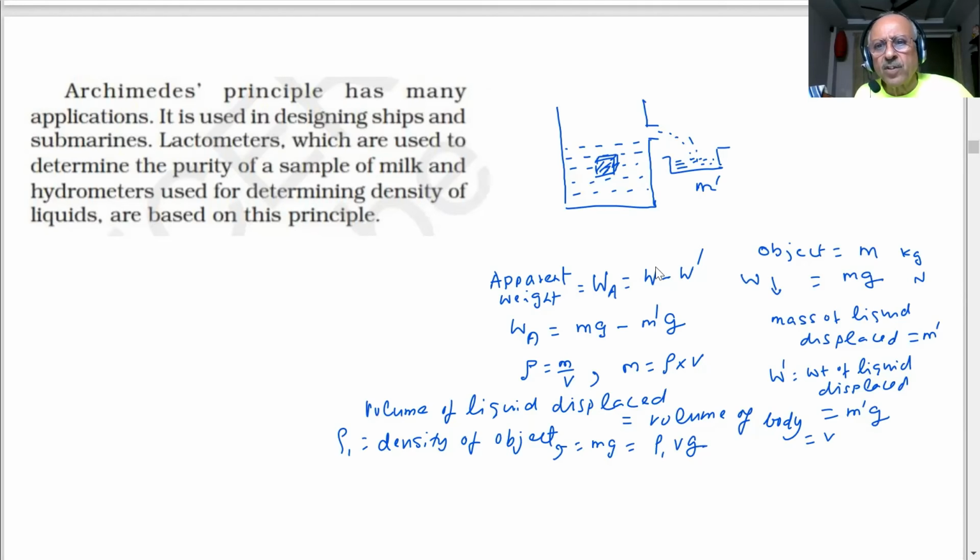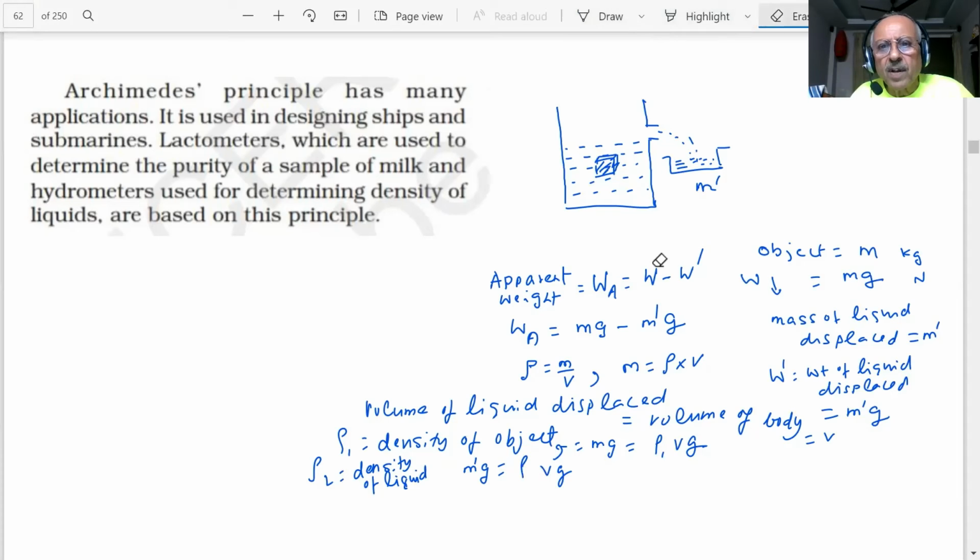Okay, mass is equal to ρ1 v, and this is the weight of the object. And what will be m dash g then, students? If ρ2 is the density of the liquid, student, important conclusion, then what will be this? ρ2 v into g. Am I right?